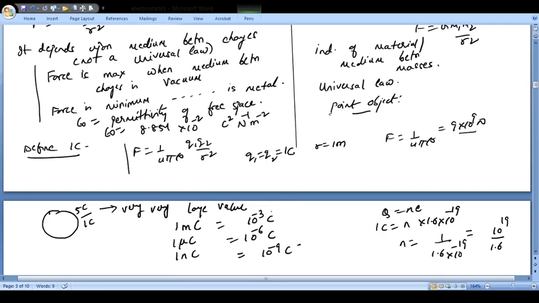So I hope this part is clear to you. In the next class we will be dealing with the two charges, and we will see what happens if there is some other medium between the two charges. So how the force will get modified, these things will be taken up in the next class.